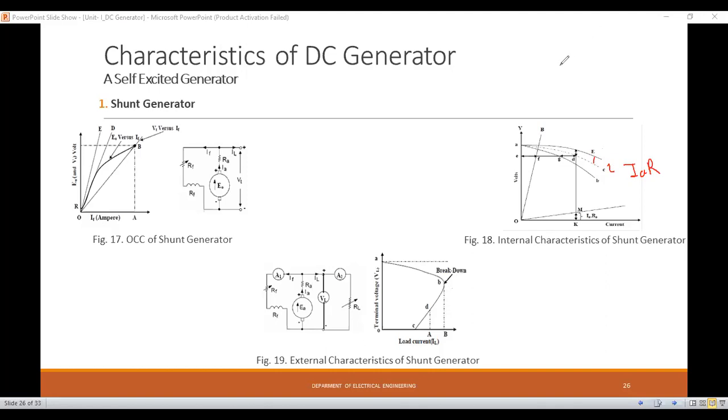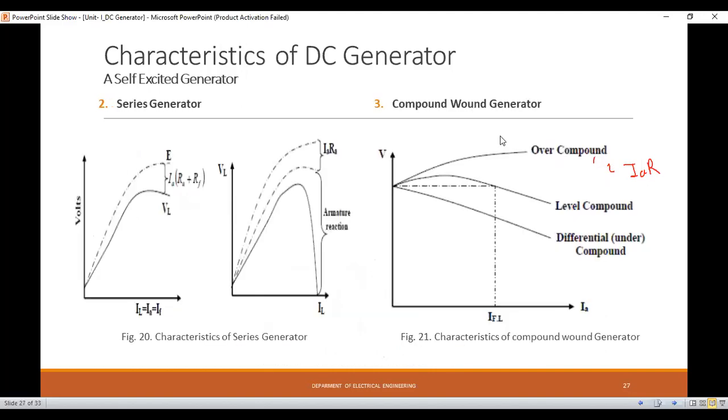Now today we will discuss the next characteristics of a DC generator, and then we will start the next point, that is armature reaction.